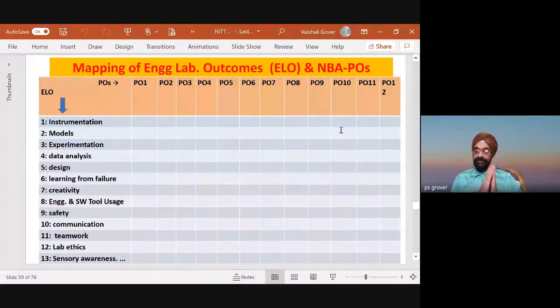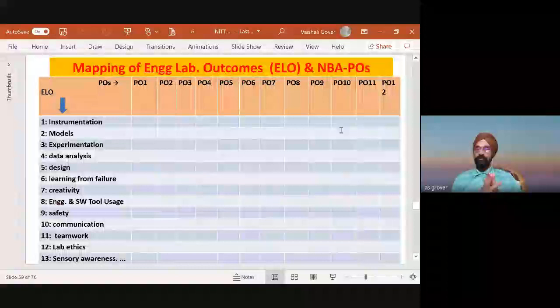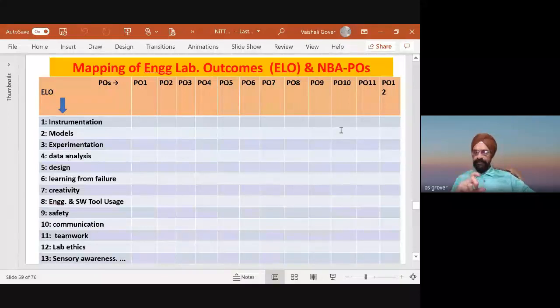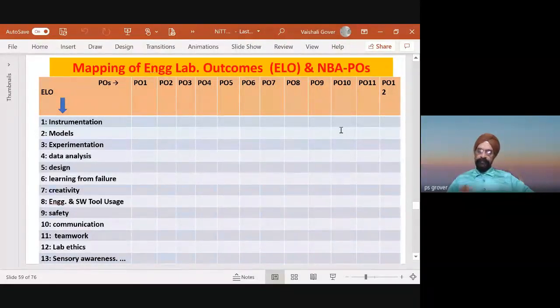Please see here, I'm not able to go into more detail because of time constraints, but if you apply your thinking for a while, you will find the engineering lab outcome, or in any profession, in fact even pharmacy, course outcomes will map to a large number of program outcomes. And that's what you wanted.